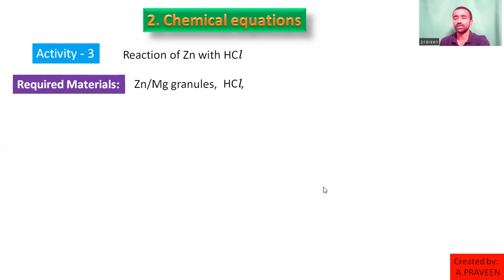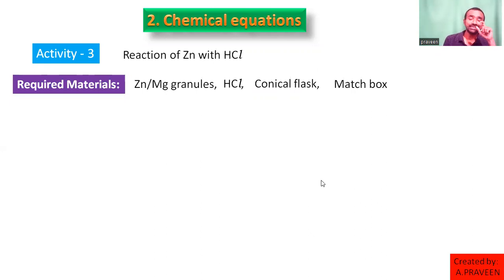Then to transfer that acid, you require a dropper, or you can use a flask directly. In the conical flask, you can take some amount of HCl solution. Then you require one more thing here, a matchbox.